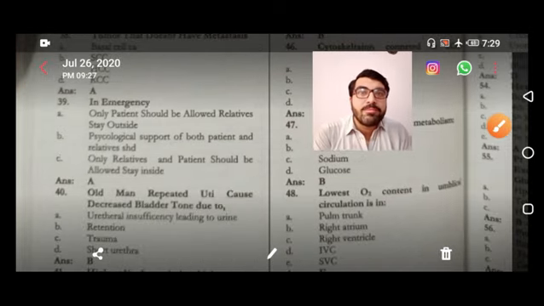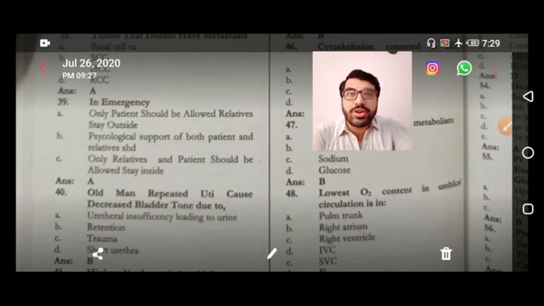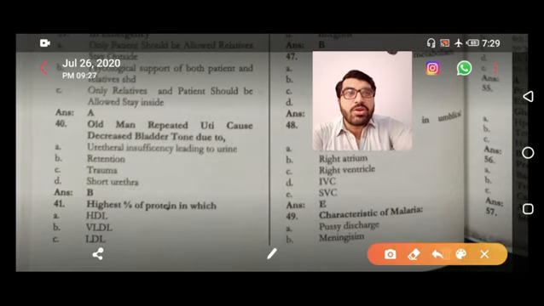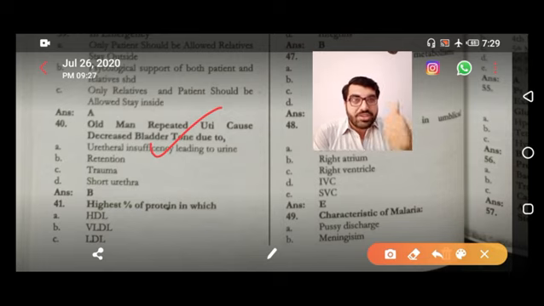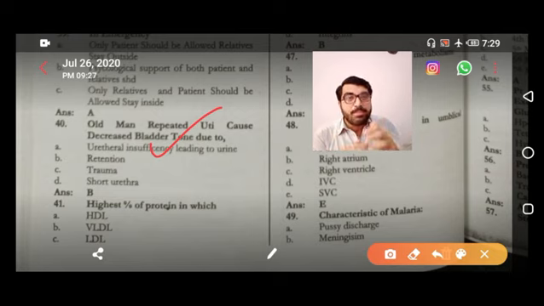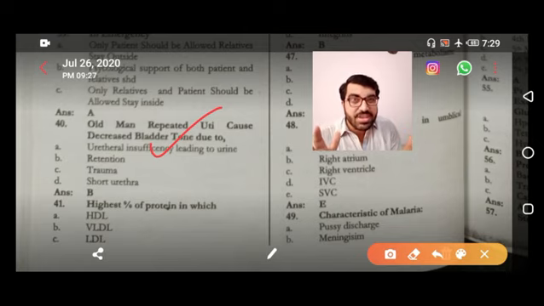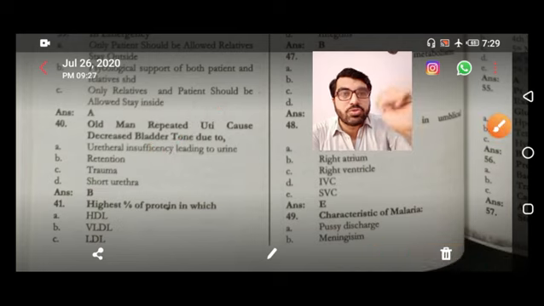In emergency, straightforward question, patient should be allowed, relatives stay outside. Now coming toward this MCQ: old men, repeated UTI. What is the cause of repeated UTI in old age? That is BPH, benign prostatic hyperplasia, that leads to urinary retention and that causes infection. So that is BPH. But if BPH is not in the options, then you should pick retention. So the option over here is right.